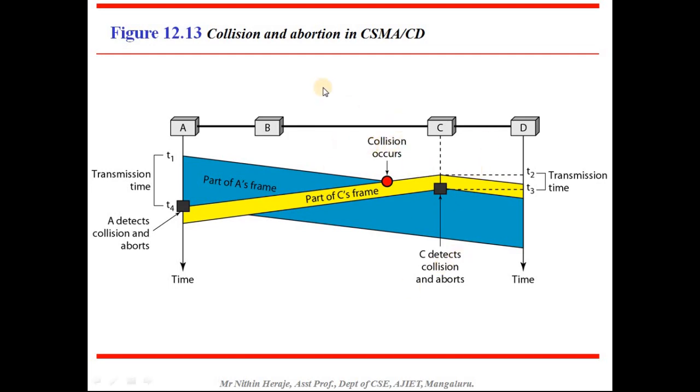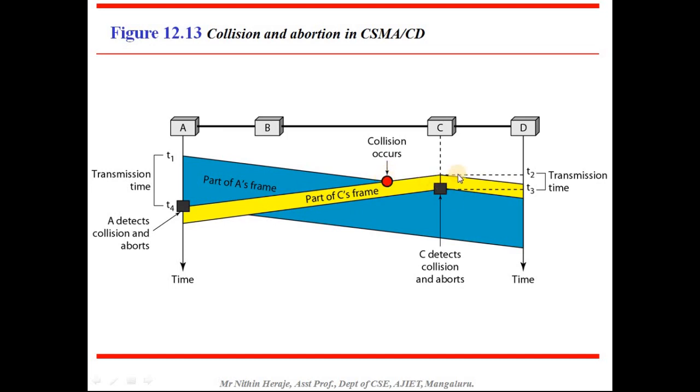Next, this figure shows the collision and abortion of transmission of frames in CSMA CD. The same figure is just highlighted with yellow and blue color. Blue color identifies that it's a part of A's frame, whereas yellow color is part of C's frame, and this is the point where the first collision occurs.